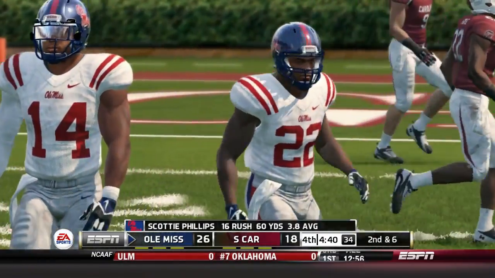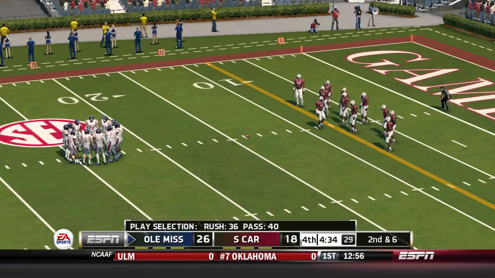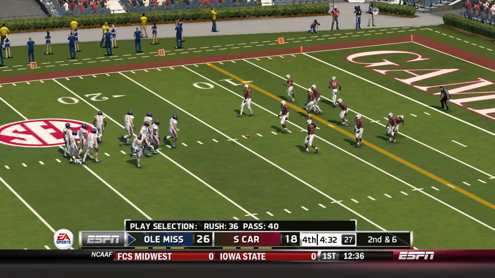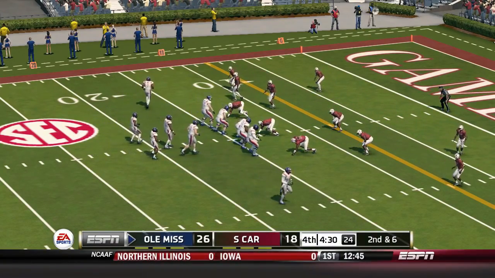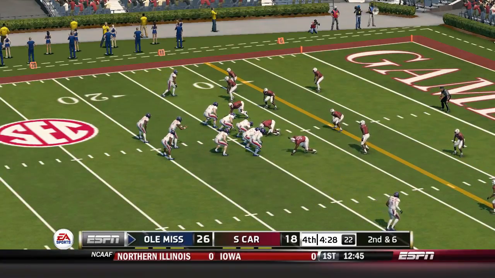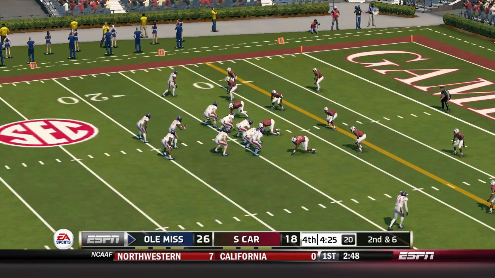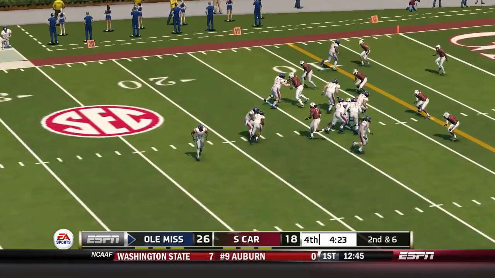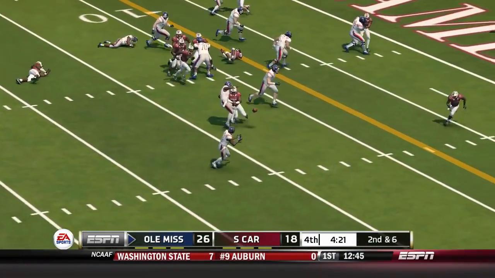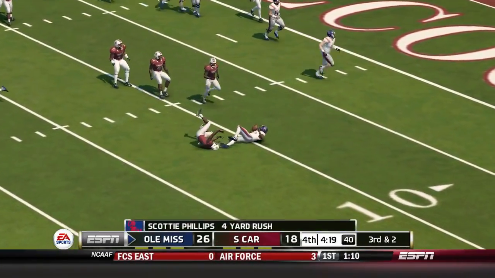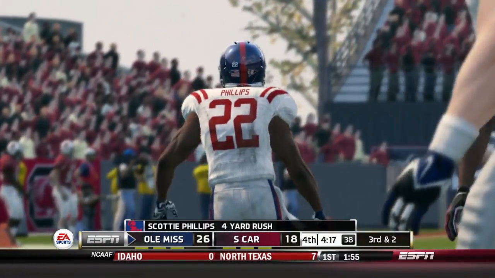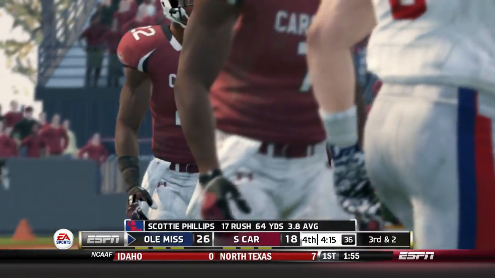That makes it 2nd and 6. From the 14-yard line, second down. Nice run there. That's good for a gain of 4 yards.